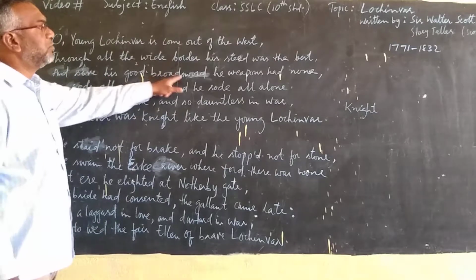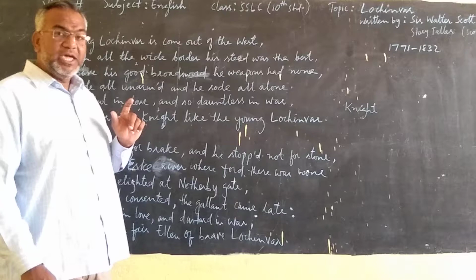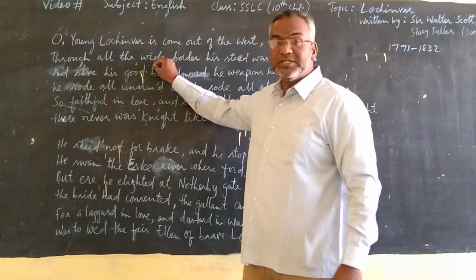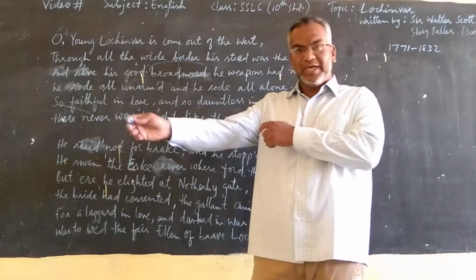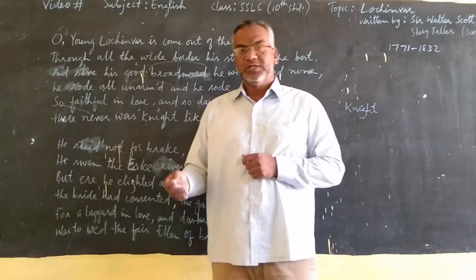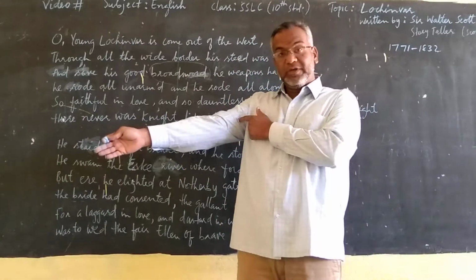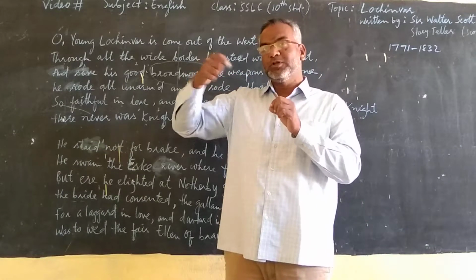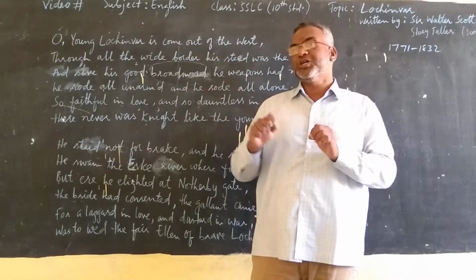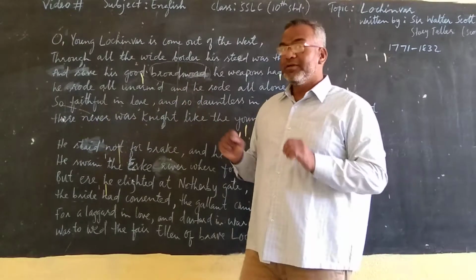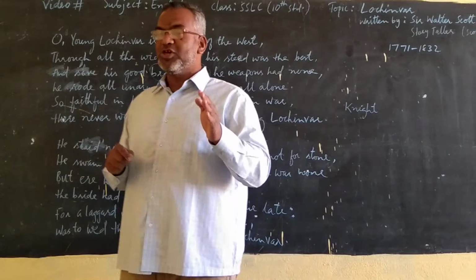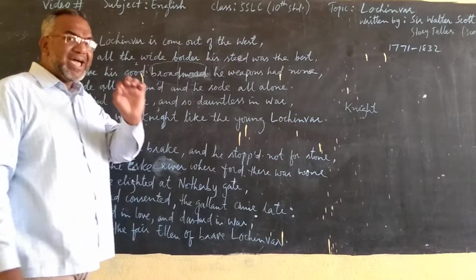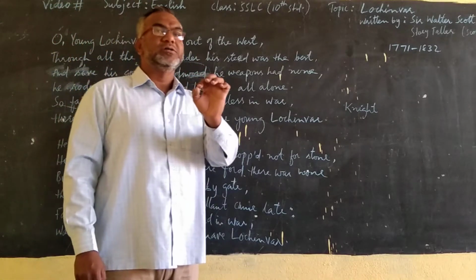And save his good broadsword. Lochinvar brought a broadsword with him. Sword is a long knife, as we know. Broadsword is that long knife which is sharp from both sides. Both the edges are sharp. Broadsword, right? A long blade which is sharp from both edges, both sides. So he just had one broadsword with him.